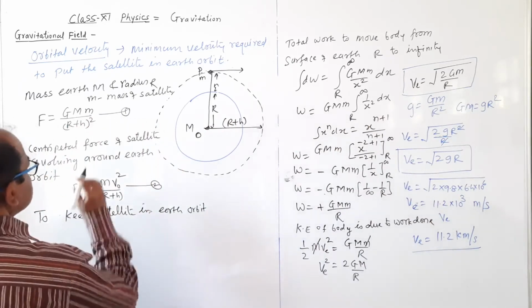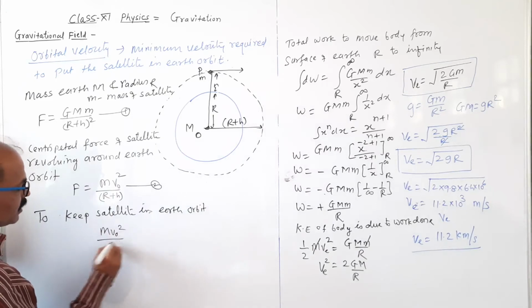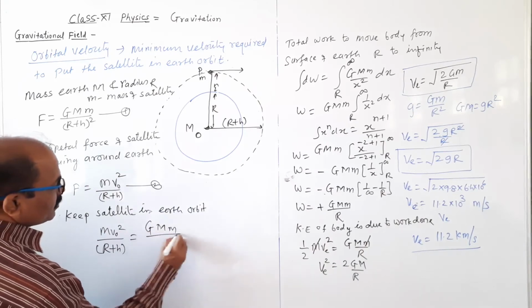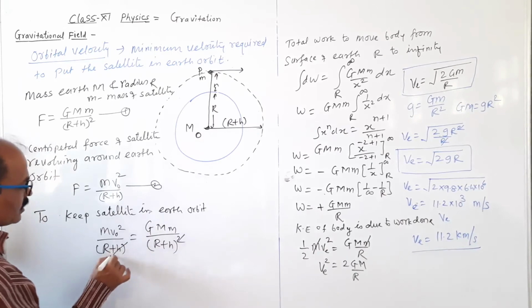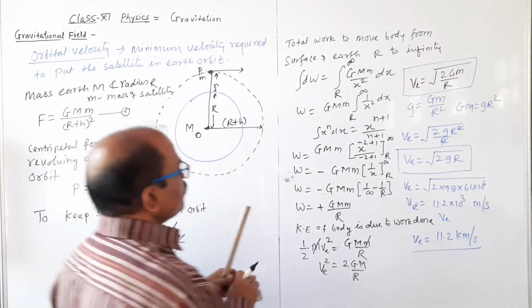So we can equate this to this: m into v naught square divided by r plus h equal to G capital M small m divided by r plus h square. This one gets cancelled, the mass is also cancelled. So this equal to the remaining terms.